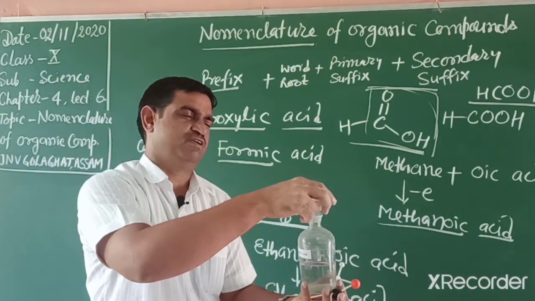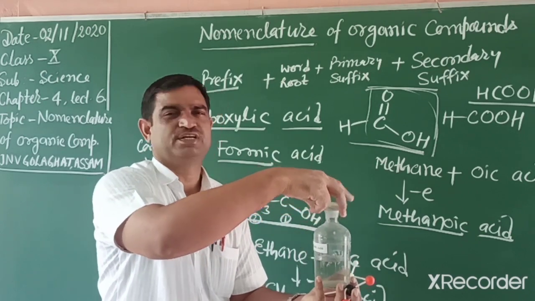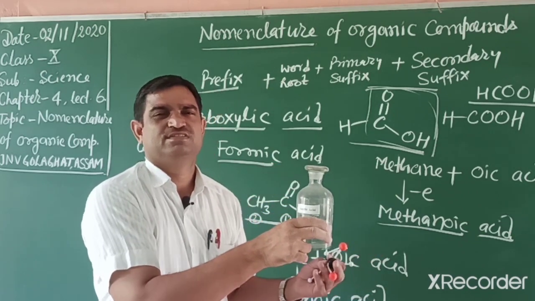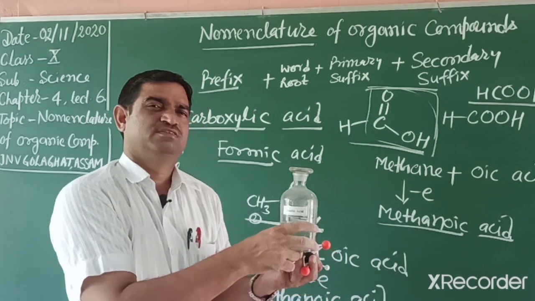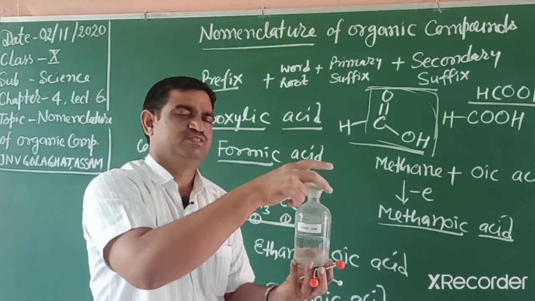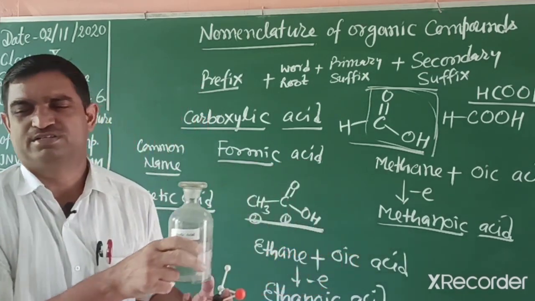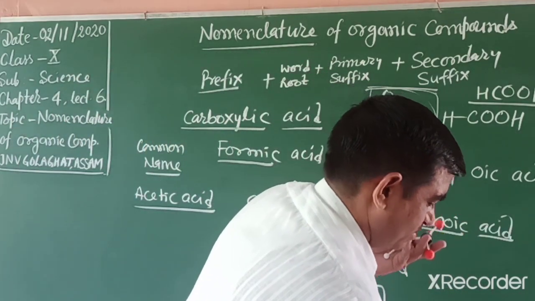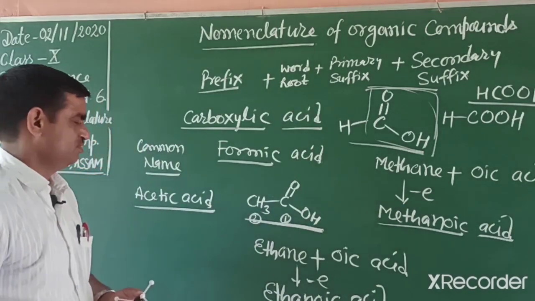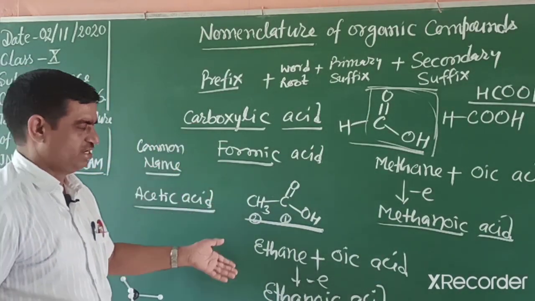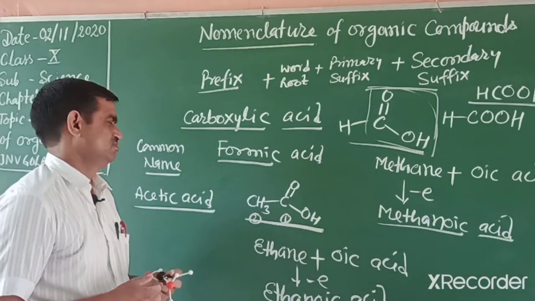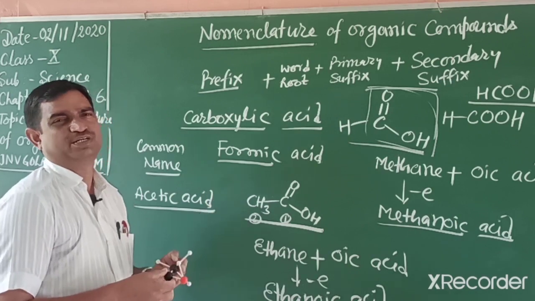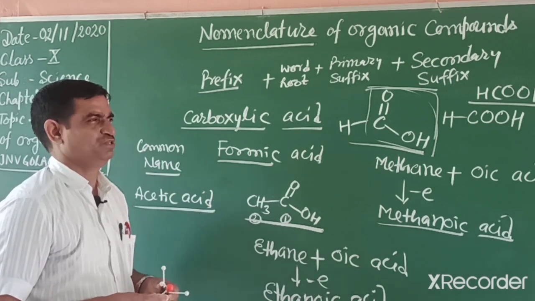That smell we can easily find in our pickles. Use this one, acetic acid liquid. It's a common name. In this way you can write further new homologues, and you can write their IUPAC names also.